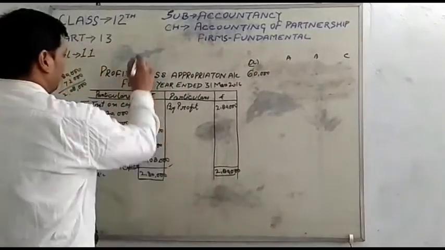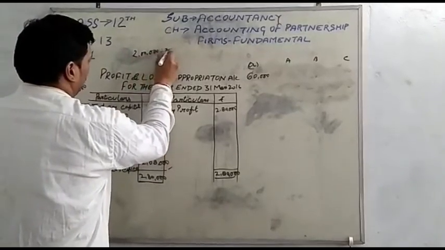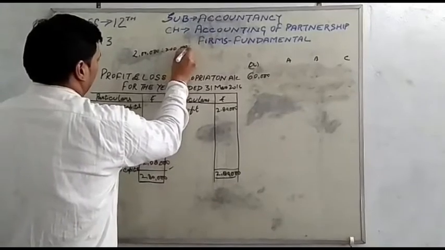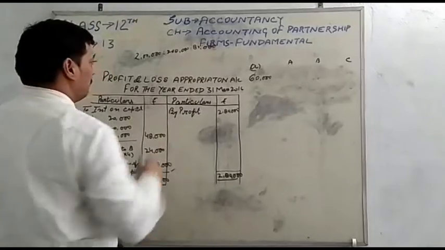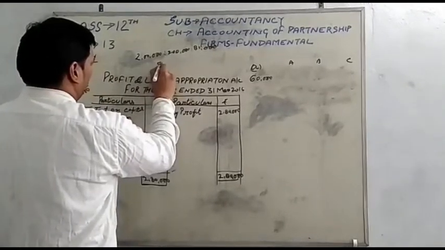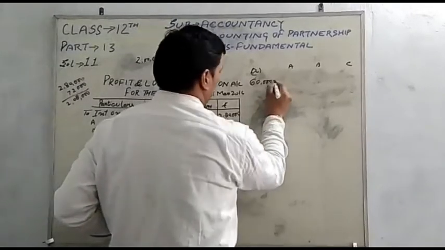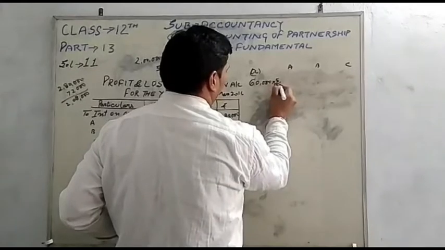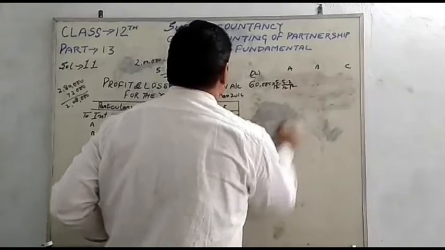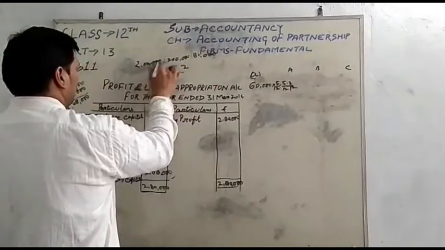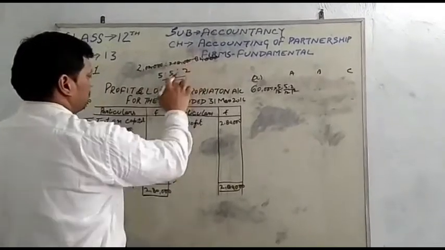The capital given in the question is 2 lakh, 2 lakh and 80,000. Then we will calculate the ratio. So the first ratio is 20, 20 and 8. All zeros cancel, and the remaining is 20, 20 and 8. Dividing by 4, the ratio is 5, 5 and 2.